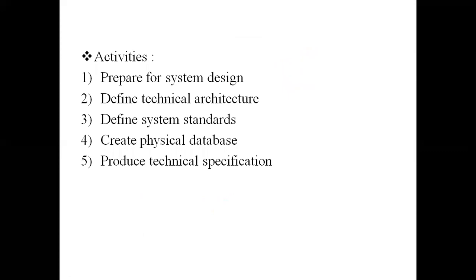In this phase, we are going to perform some activities like we are going to prepare system design, we are going to define technical architecture, we are going to design system standards. Now, what are these system standards? System standards are deciding some naming conventions and some standards which should be same throughout the system. As we all know that different teams are going to work on one project, and every team is going to get divided into some different work. So each and every team should understand other team's work. Previous team and next team should understand the work done by the previous team.